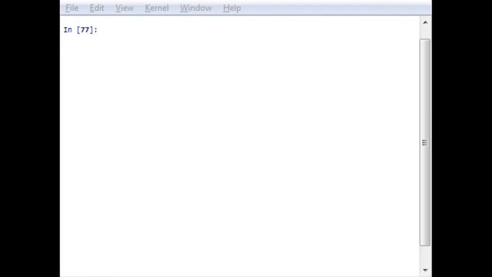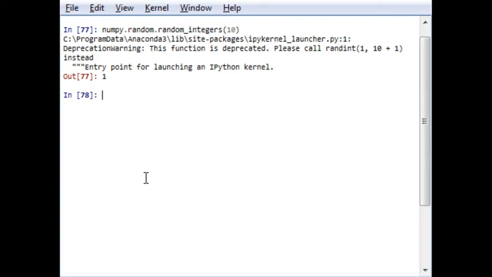As I have mentioned, there are two types of functions available. Now numpy.random, in random I'm going to use the random_integers function. For example, lower side it is 10. I haven't defined anything else, so let's move further. What will be the output? It will generate a random integer. I haven't defined the size, so it won't give me an array. The output will be a single value.